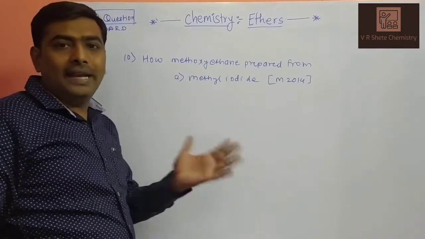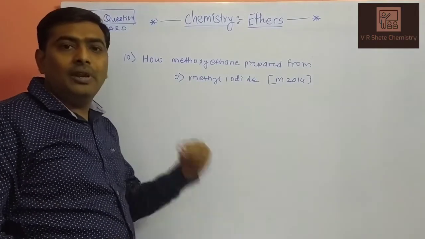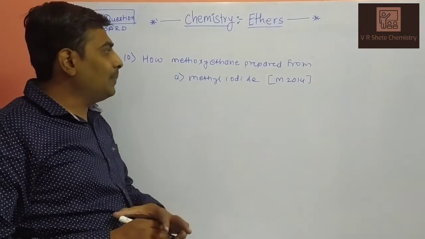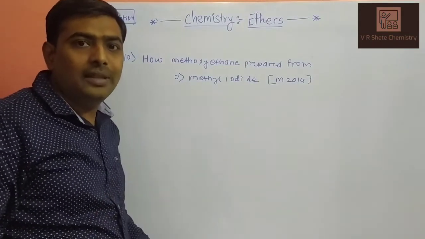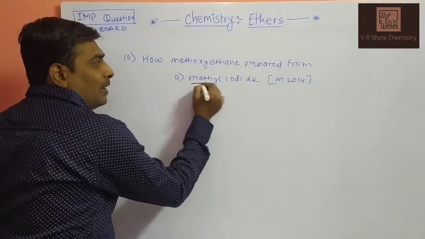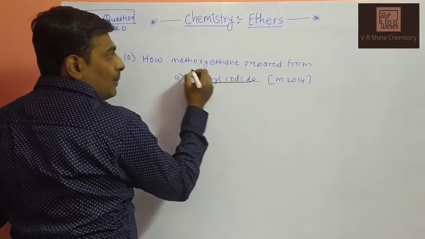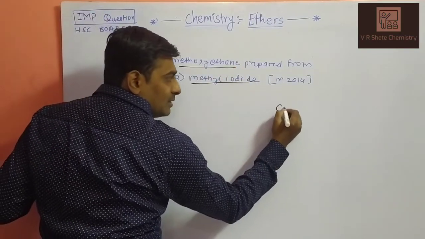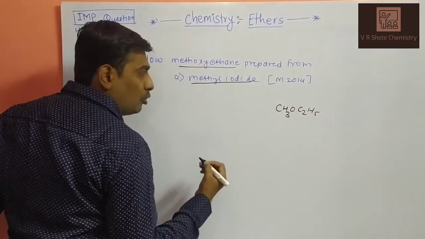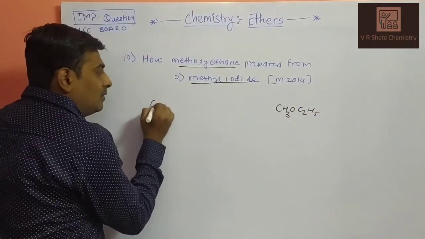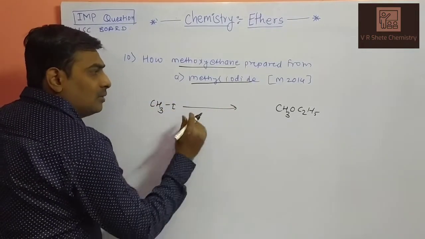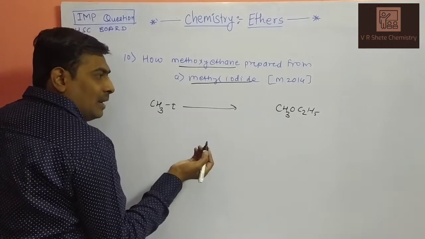Next question. Again, a question from Williamson synthesis. This is your 5th or 6th question. How is methoxyethane prepared from methyl iodide? We have already solved this question with the same examples. So what do we have to prepare? Methoxyethane. Methoxyethane means CH3OC2H5. We have to prepare it from methyl iodide, CH3I. So we have to convert this molecule into this one by Williamson synthesis.